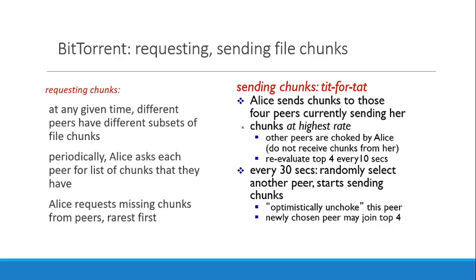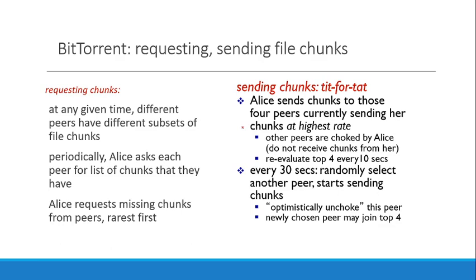So in this case, Alice basically requests the list of peers, or the list of chunks that she wants to download. So Alice basically requests the missing chunks from the peers that, assume, are very rare. So in this case, the chunks will be available from a very small number of peers. So in this case, the file distribution will be very slow. So randomly they can select any other peer to start sending chunks.